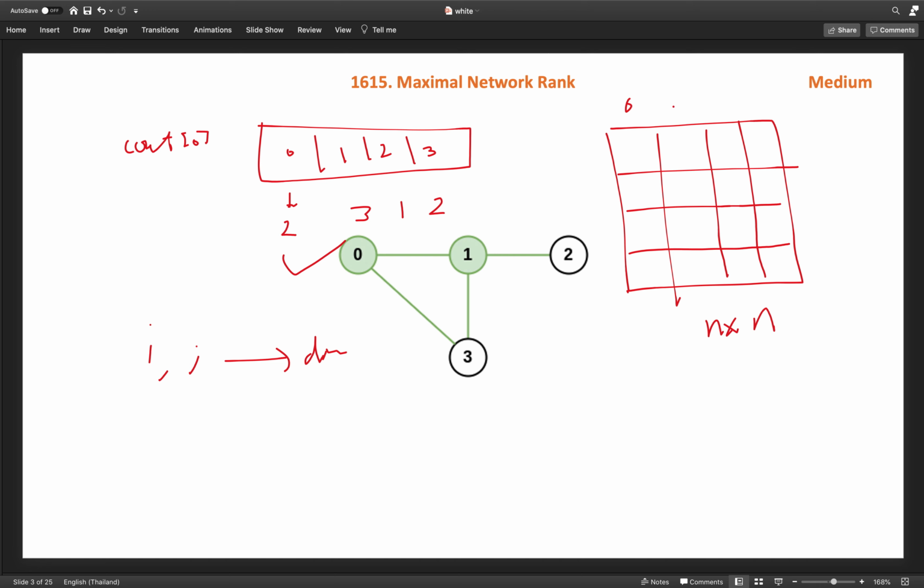So this is my matrix 0 1 2 3, 0 1 2 3. Now when I know that there is a direct road between 0 and 1, at 0 and 1 I will fill 1 over here, 1 over here. Similarly there is a road between 1 and 2, so 1 and 2 will be 1 here, and 2 and 1 is also 1 here. Then there is a road between 0 and 3, so 0 and 3, 1 over here, 1 over here, and then there is a direct road between 1 and 3, so 1 and 3 will come here, and this is replicated. So this will be the matrix we will create for the directly connected component, and then we will use that for our maximum rank.